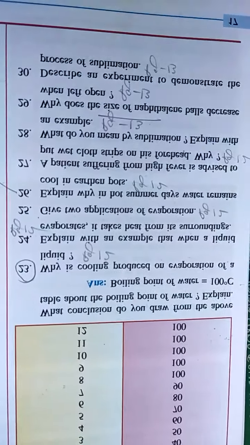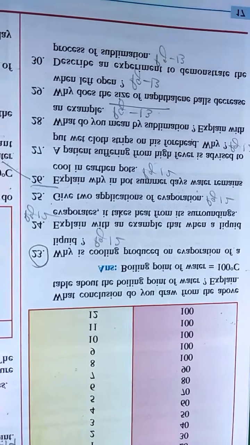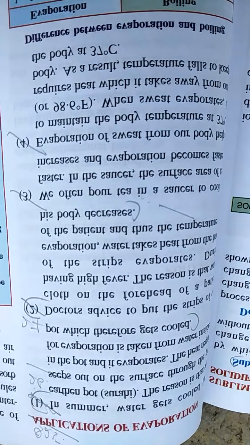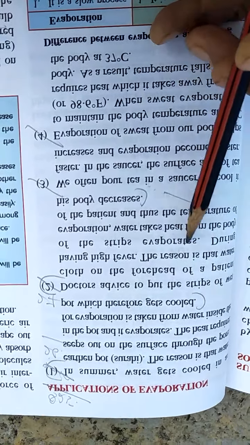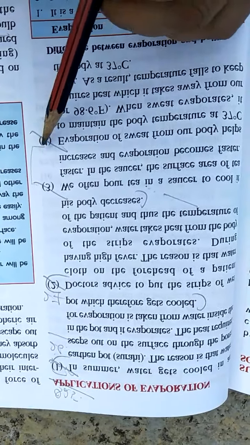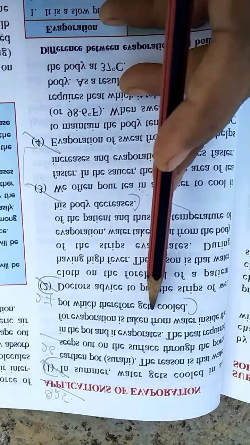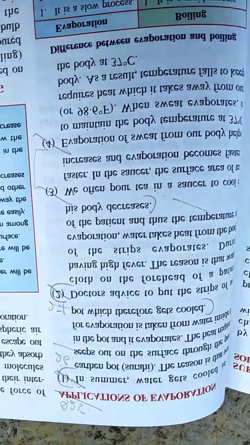Next question. Question number 25. Give two examples of evaporation. So two applications of evaporation, since we have discussed these two questions, you can write these two points as your applications, or you can also write these points also. Any two applications out of the four you have to write.